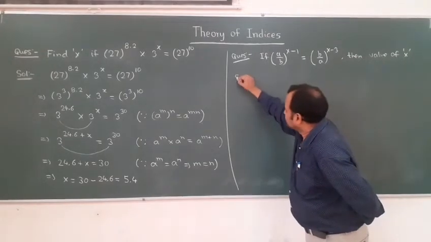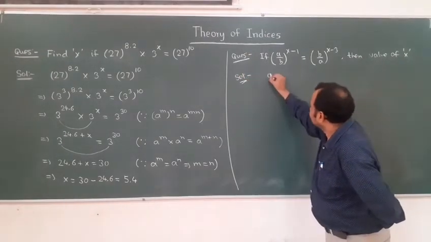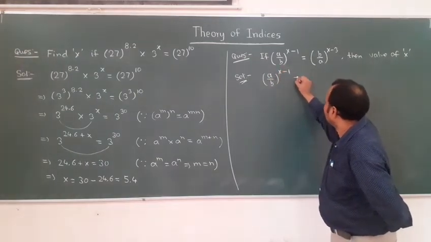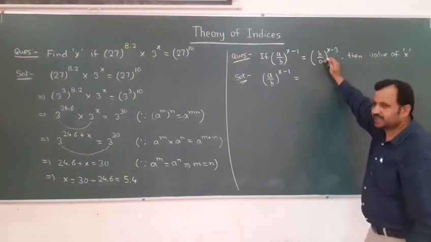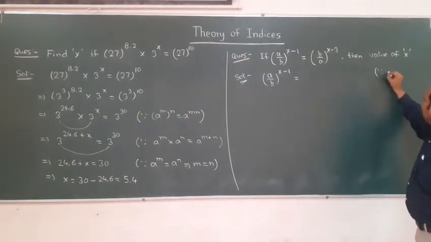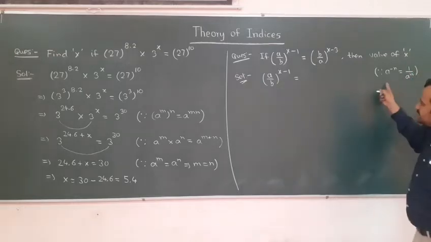Now see here. So I can say (a/b)^(x-1) is equal to, now this is b by a, so there is one result: a^(-n) we can write as 1 divided by a^n. So I am applying this result.